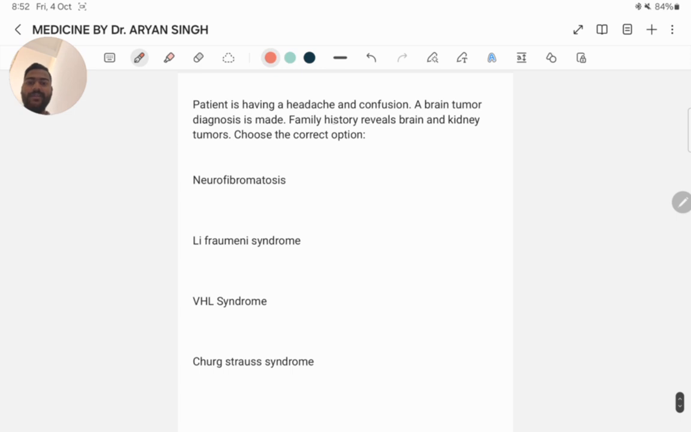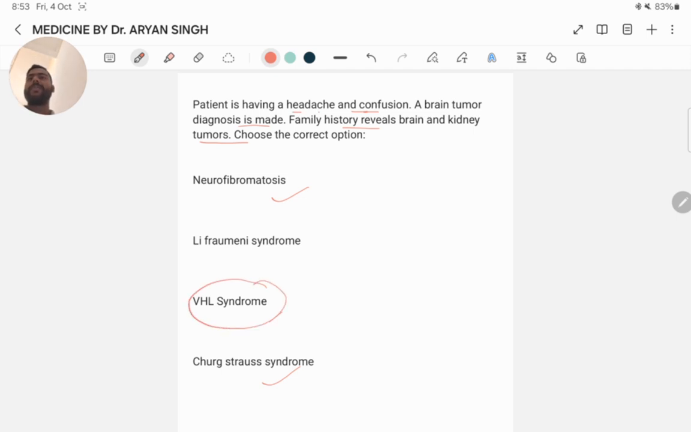Patient is having a headache and confusion, and a brain tumor diagnosis is made. Family history reveals brain and kidney tumors. Choose the correct option. Neurofibromatosis, Li-Fraumeni syndrome, VHL syndrome, Churg-Strauss syndrome. Here the answer is VHL syndrome.